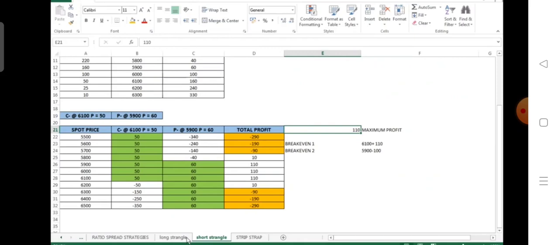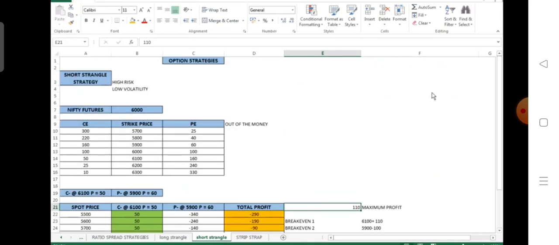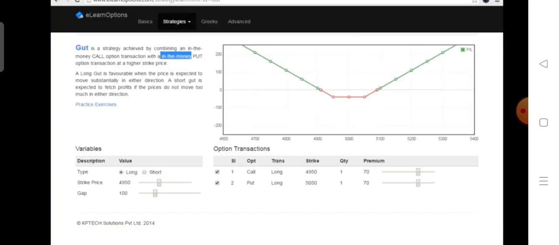So the payoff diagram will be similar to that of a strangle strategy, as we can see over here. And if we look at the payoff, when we are designing a gut strategy, we have to purchase an in the money put option. Since the current market price is 6,000, the in the money put option will be 6,100 and the in the money call option will be 5,900. So we will be purchasing a 5,900 call option and a 6,100 put option in case we want to design a gut strategy. Am I clear?